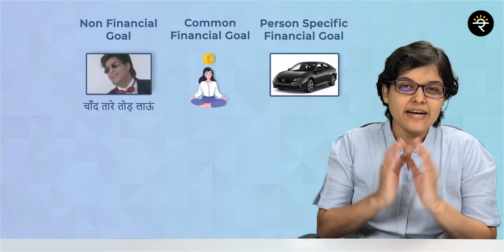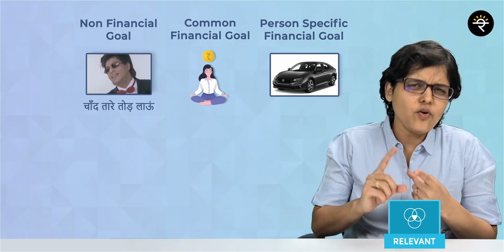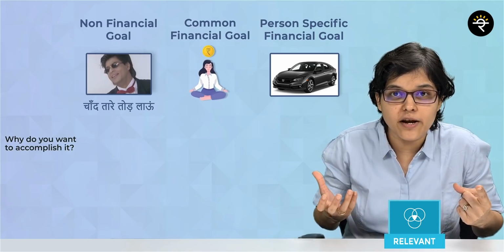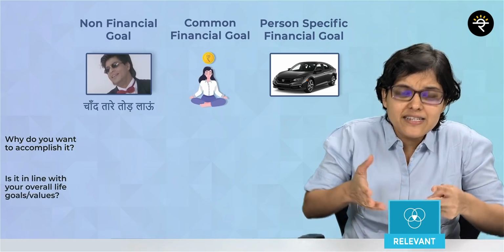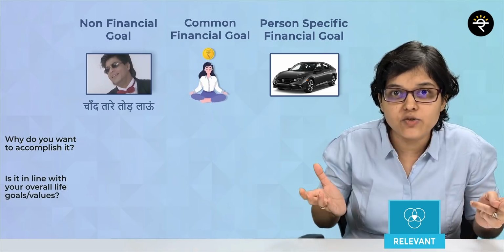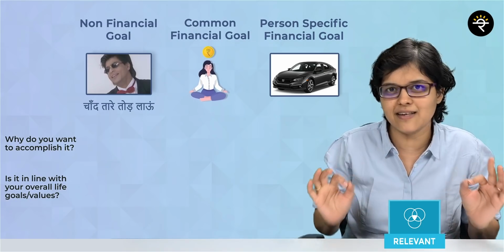The next one is that it should be a relevant goal. Now, what do you mean by a relevant goal? First of all, you have to ask yourself why you want to accomplish it. Is there any reason behind it or not? You have to check whether it is in line with your overall life goals and your overall life values or not. If your answer is yes to these questions, then I can say that it's a relevant goal.